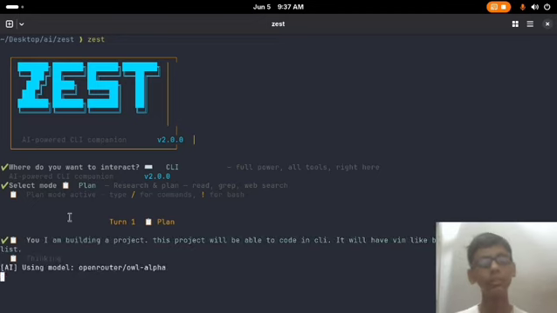Now when you press enter, it will use your AI model and start thinking on it. Let's just wait and see.